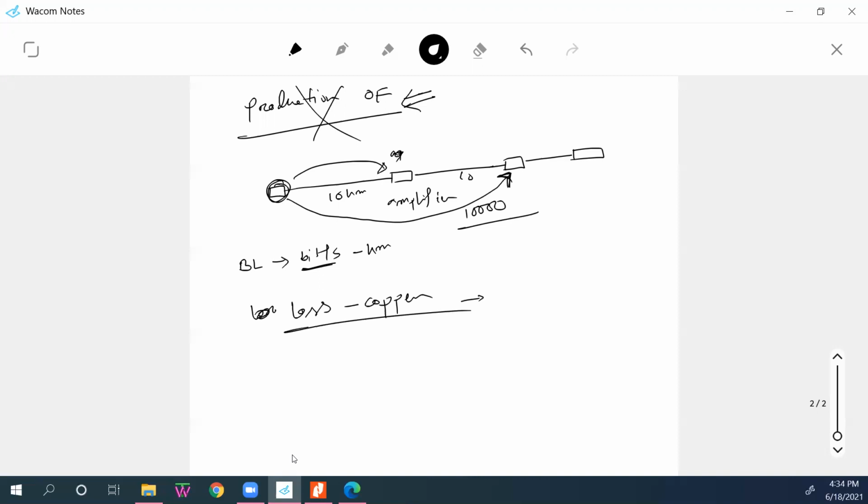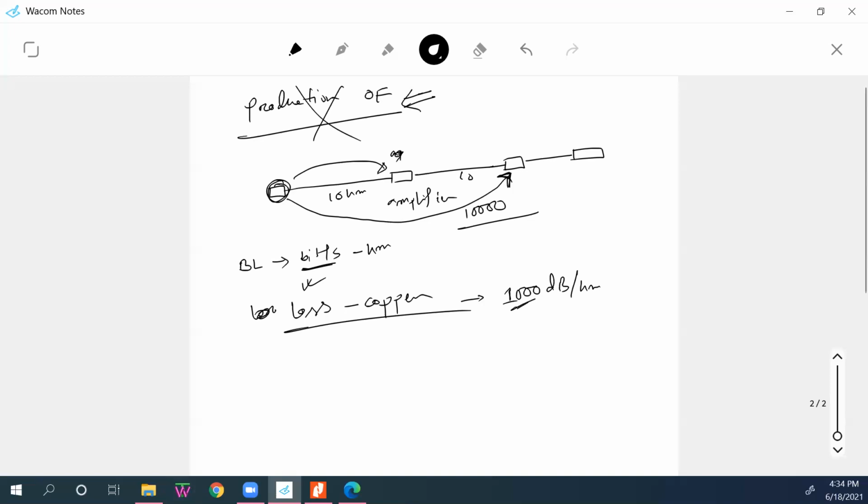So the loss was more than 1000 dB per kilometer when the first telegraph was introduced. 1000 dB per kilometer means you cannot even go 1 kilometer. Every half a kilometer you have to put a repeater, and so on.